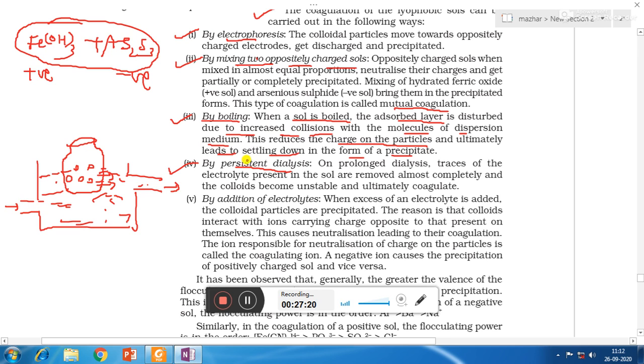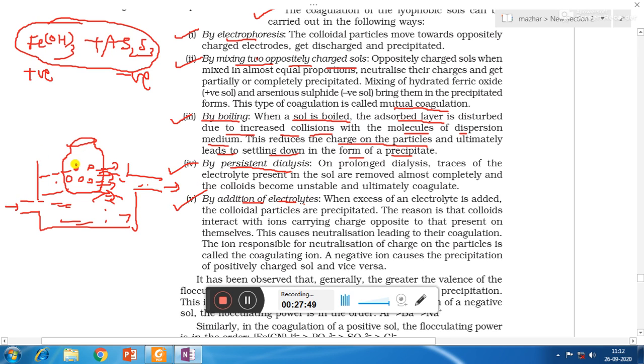But when we are doing persistent dialysis, meaning prolonged dialysis, then excess of electrolyte will be removed, as well as the required electrolyte will also get removed. So in that case there will be no more charge on the surface of the colloidal particles, and they will start combining with each other and form precipitates. Number 5 is by addition of electrolytes.